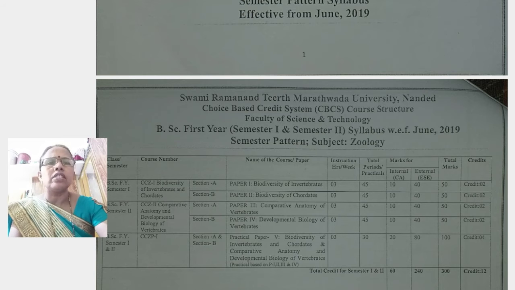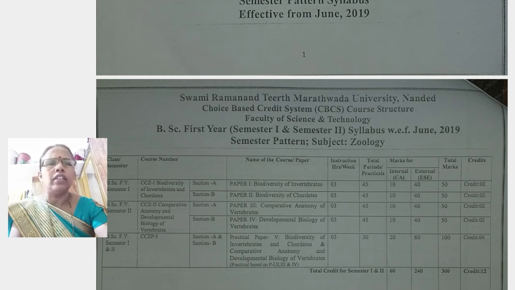Also the second semester has two papers. Paper number 3 is the comparative anatomy of vertebrates. Paper number 4 is the developmental biology of vertebrates. Both papers carry 50 marks: 40 marks external, 10 marks internal.